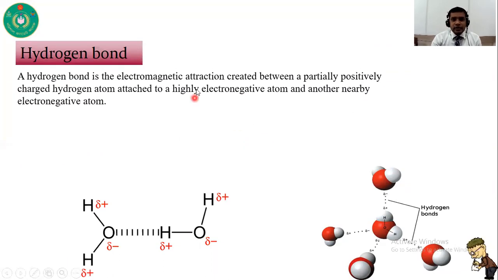So a hydrogen bond is an electromagnetic attraction created between a partially positively charged hydrogen atom attached to a highly electronegative atom and another nearby electronegative atom.